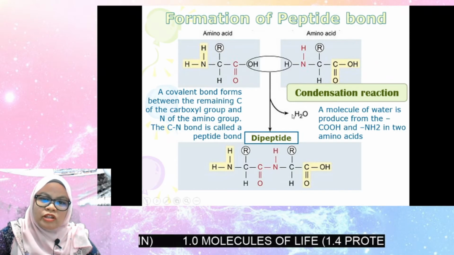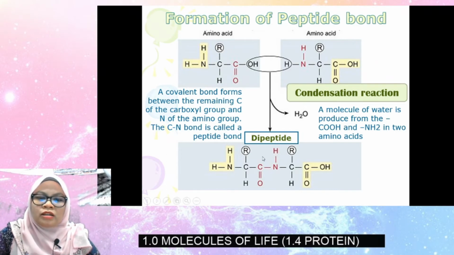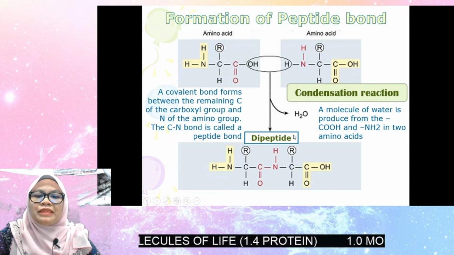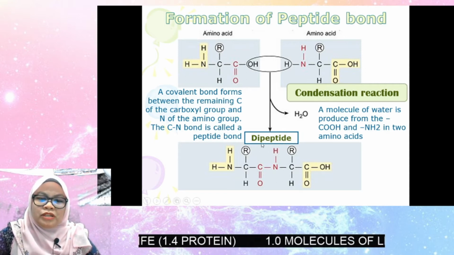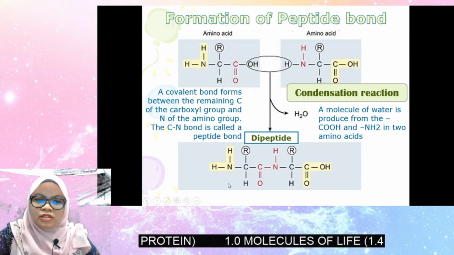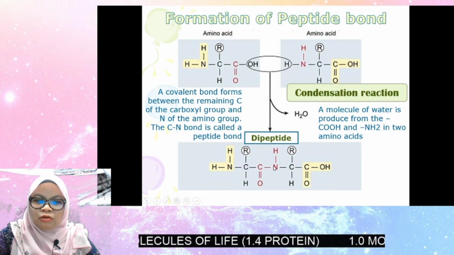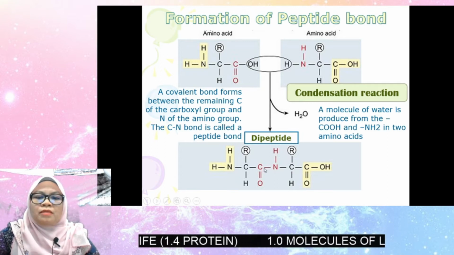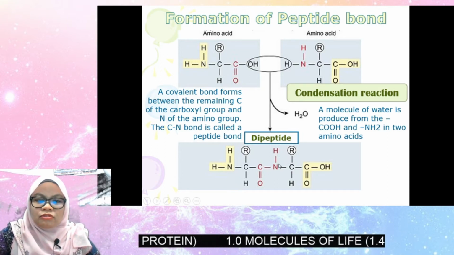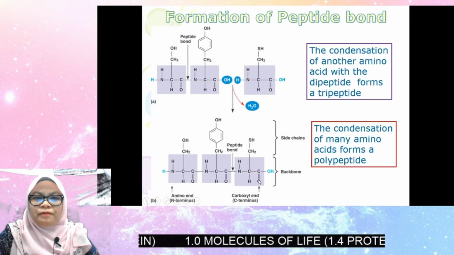So the process is condensation, and the product is called dipeptide. The product is dipeptide. Here we can see this is the first amino acid, and this is the second one. So the carbon and nitrogen are linked together now. This is called a peptide bond. The bond between carbon and nitrogen is the peptide bond.